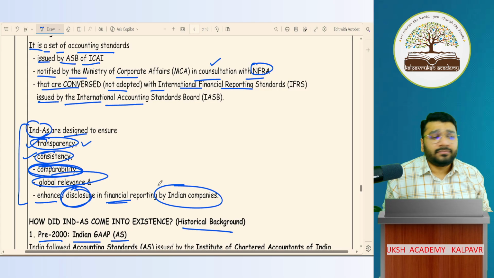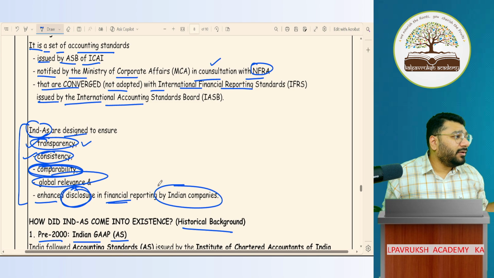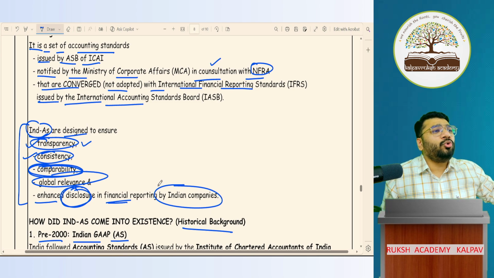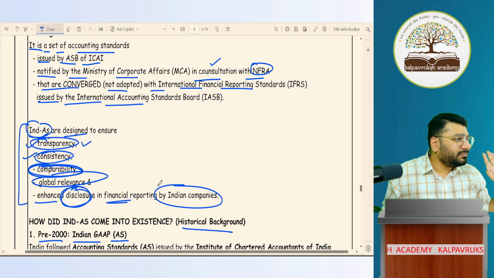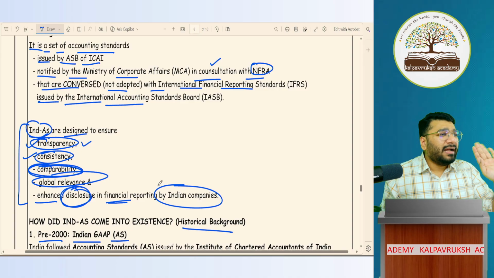Okay, not okay. If it's boring, I'll cut this off and go to the next chapter. I have no problem. I'm telling you, this much in-depth discussion is required to understand, because you'll get a 2 to 4 mark question maximum, not more than that. That too, this will be touched only as an MCQ. A descriptive question will not come.